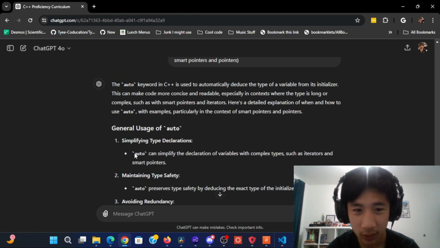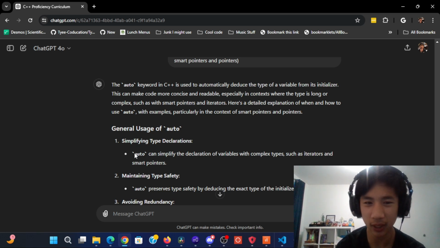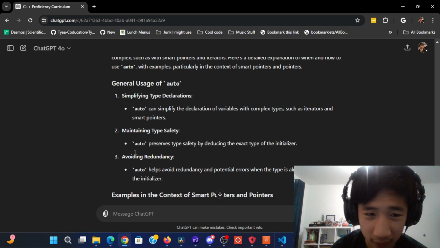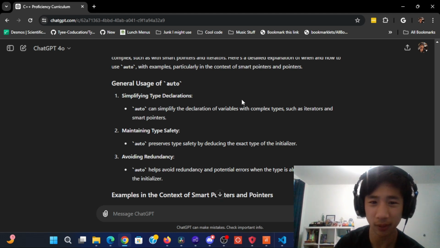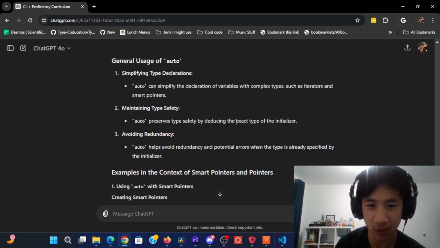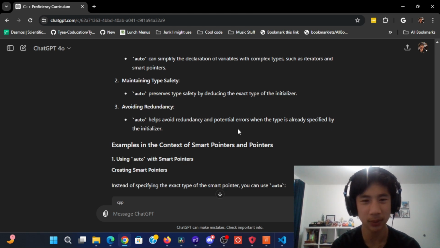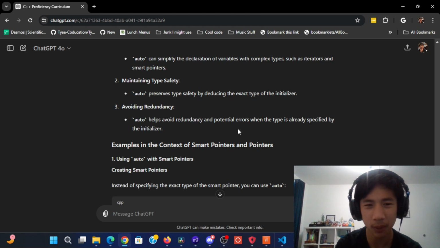So auto is basically a way to automatically deduce the type of a variable from its initializer. So I guess if you don't know what the type is, you can always say auto. And apparently auto can simplify the declaration of variables with complex types such as iterators and smart pointers. Auto preserves type safety by deducing the exact type of the initializer. So I guess there's a bunch of other data types that a programmer does not actually need to know about because they can always use auto. And auto helps avoid redundancy and potential errors when the type is already specified by the initializer.